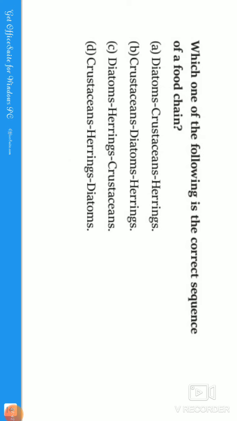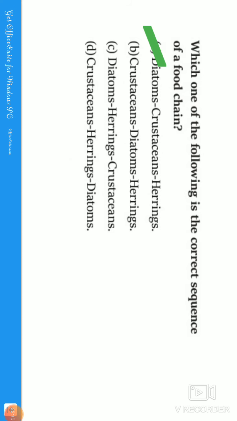So we should know what a diatom is, then only we can answer this question, because otherwise it makes it very difficult to answer, okay. So the correct answer is option A: diatoms, that is algae, crustaceans, that is crab, and the herrings, that is fish, okay. Option A is correct. So let us move. So let us see the answer. Exactly, the first option is the correct answer.